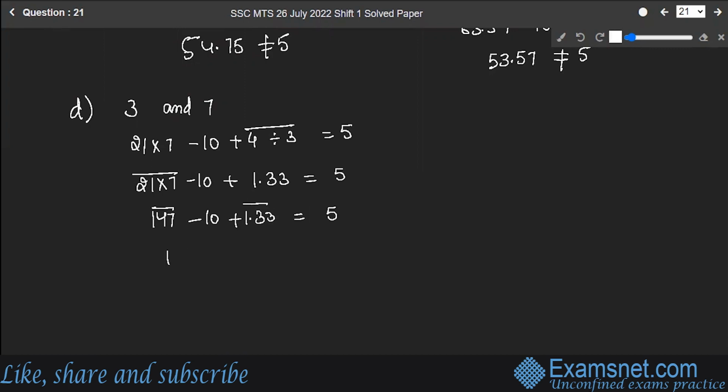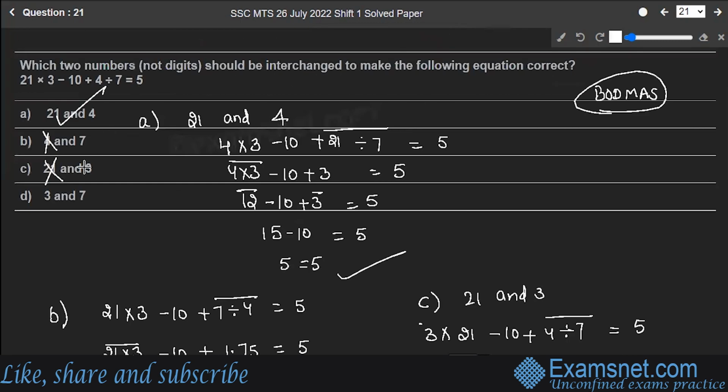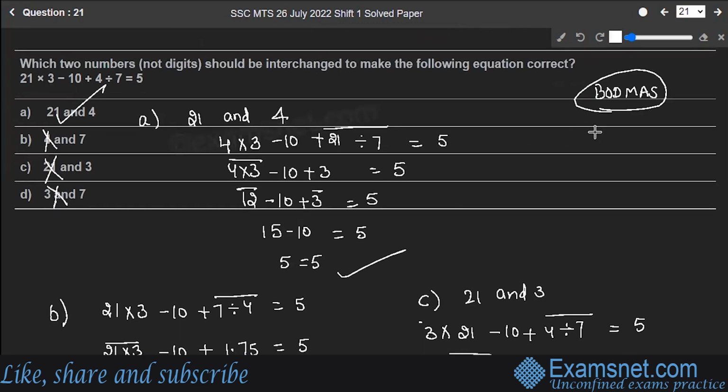Adding them, you will have 148.33 minus 10 should be equal to 5. That is 138.33. But of course, this is not equal to 5. Okay, so that means option A is the correct answer to the question. Rest B, C, D, they are incorrect. Hope you are clear with this.